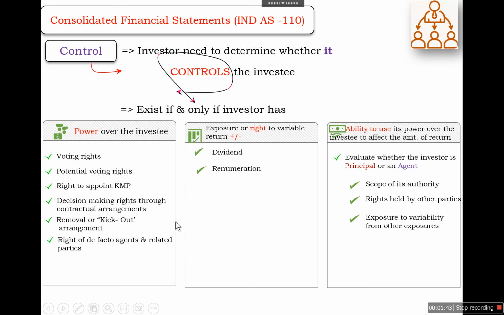So there are three conditions that we need to check: that the investor has power over the investee, and it has exposure and or right to variable returns, and because of these two it has the ability to use its power over the investee to affect the amount of return.